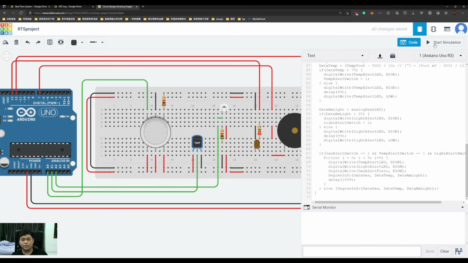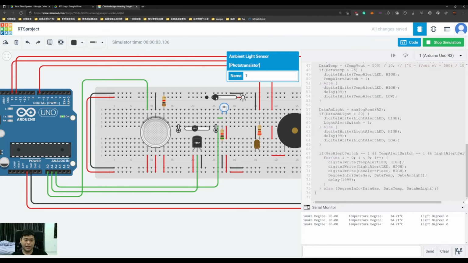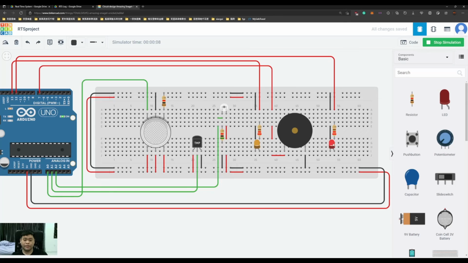Now we run the simulation. While normal, the gas degree is 85, the temperature is 25, and the ambient light detected is 0. Now we test the ambient light. While the ambient light increases, detecting flame or sunlight, it becomes a higher degree, then the LED will keep lighting, else the LED will blink.